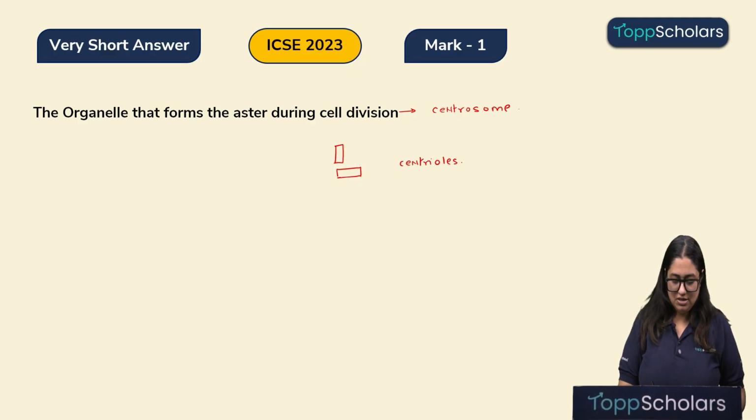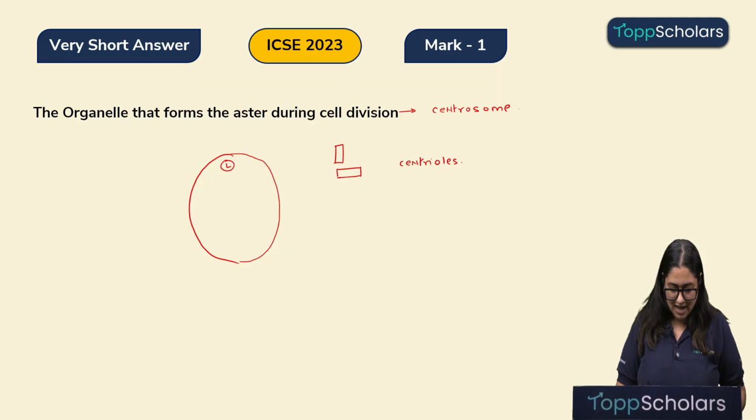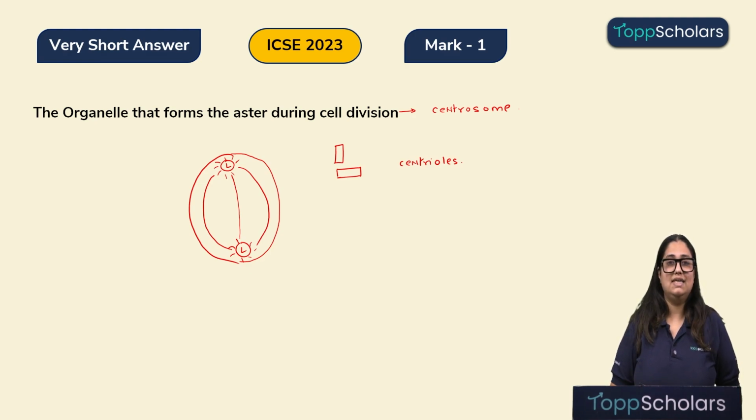During cell division, the centrosome migrates to the poles of the cell and it starts producing the aster rays, which gives rise to the spindle fibers which will help in arranging the chromosomes at the equatorial plane. Okay, now let's move on to the next question.